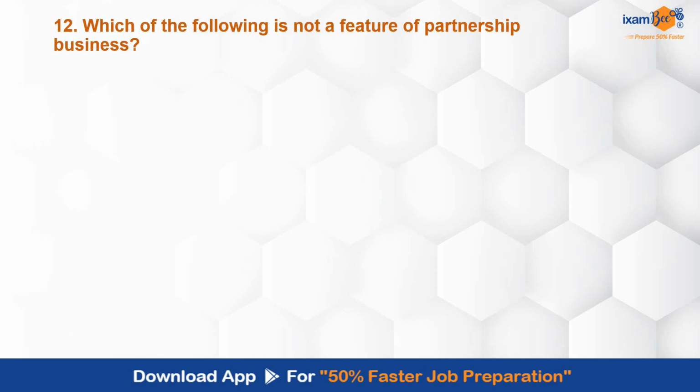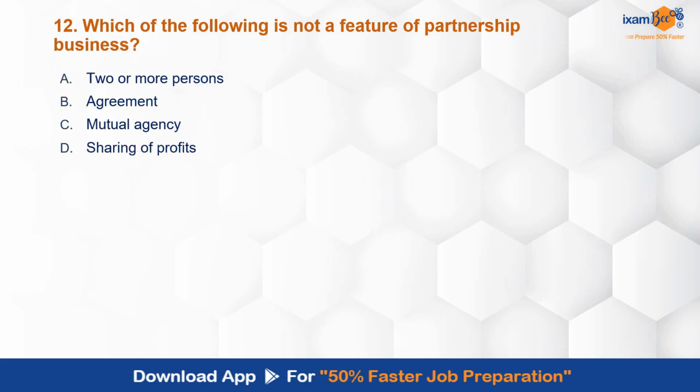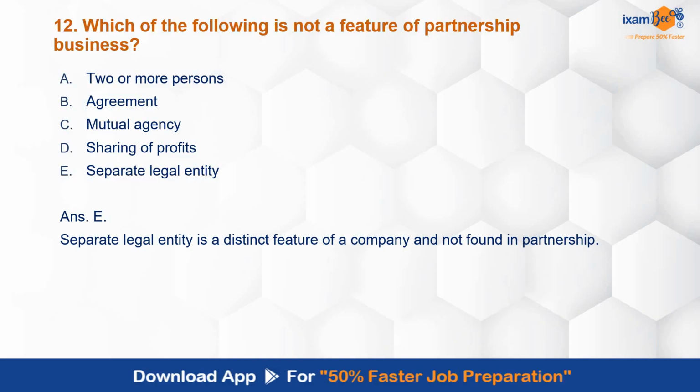Which of the following is not a feature of partnership business? Two or more persons, agreement, mutual agency, sharing of profits, separate legal entity. Very easy. Correct answer is E, separate legal entity. Company का distinct feature है. It is not found in partnership. But yes, it is there in a limited liability partnership, that is LLP.